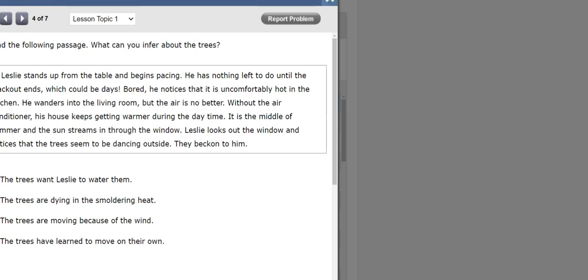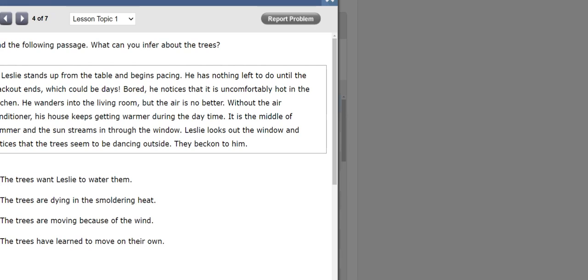Bored, he notices that it is uncomfortably hot in the kitchen. He wanders into the living room, but the air is no better. Without the air conditioner, his house keeps getting warmer during the daytime. It is the middle of summer, and the sun streams in through the window. Leslie looks out the window and notices that the trees seem to be dancing outside. They beckon on him. They are inviting him to be dancing.